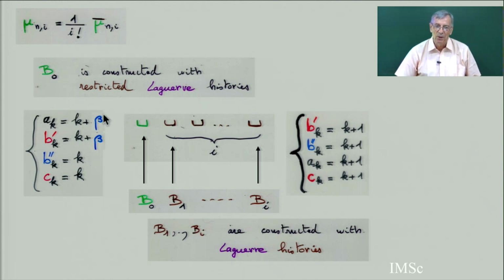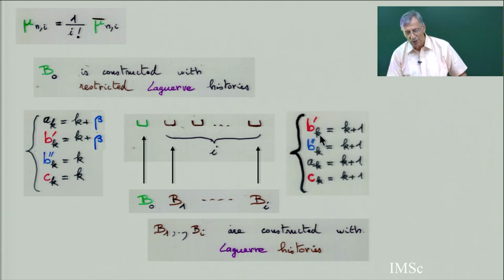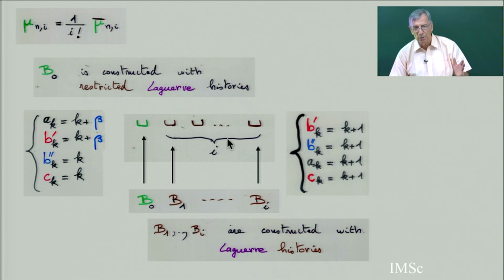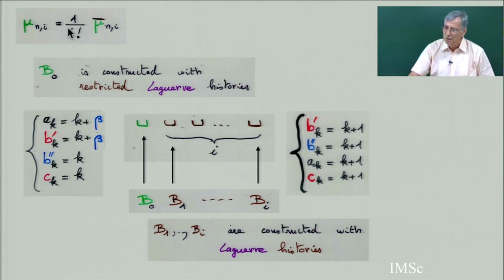Only beta will concentrate on this tree, or on this permutation, as you like it. So here I am working with restricted Laguerre history, and on all these trees, I am working with the regular Laguerre history, giving (n+1) factorial here, and here giving n factorial. And I'm taking an assembly of these because of the division by I factorial.